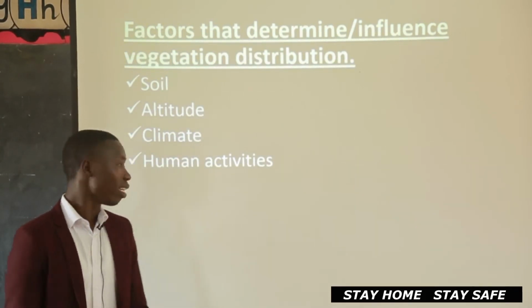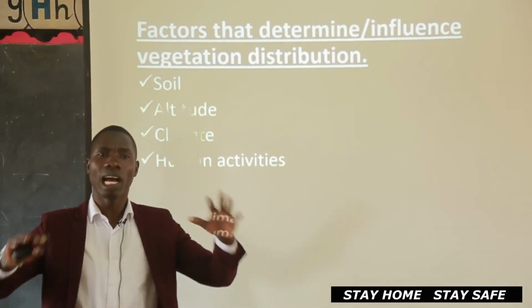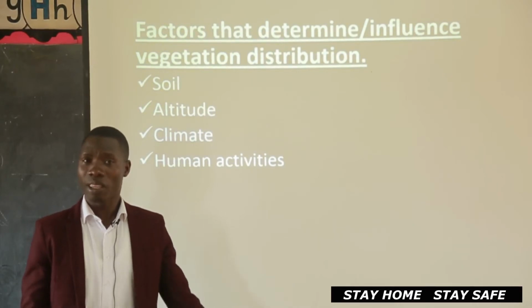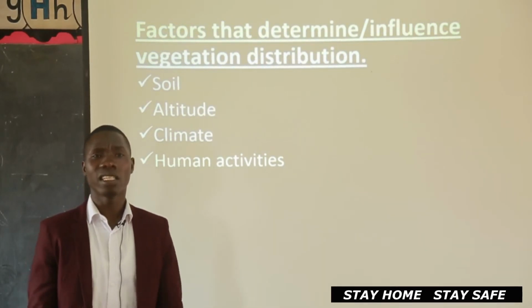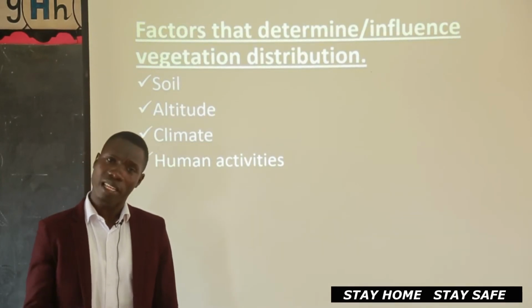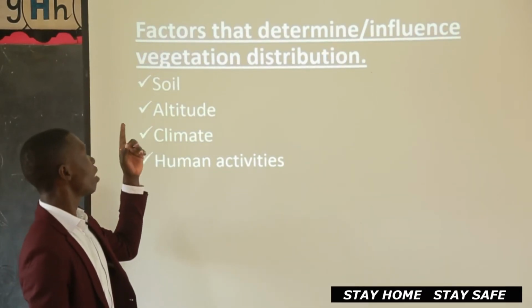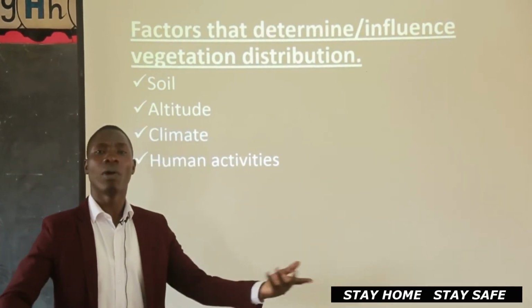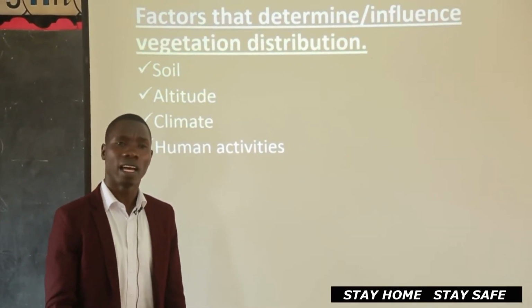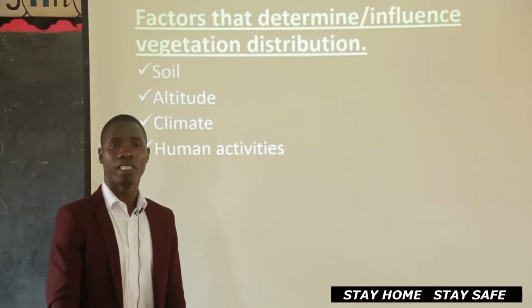So you would find that the places that have fertile soil, they will have thick vegetation. What about places with infertile soil? You will find scanty vegetation or poor vegetation. So that change that comes in as a result of either fertile or infertile soil will be one of the factors that have caused the changes or the distribution of vegetation.